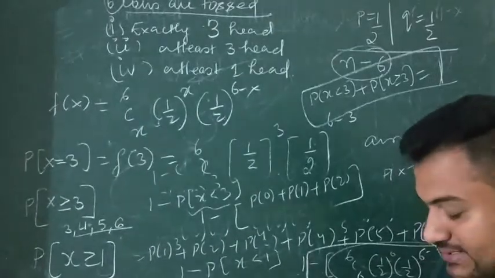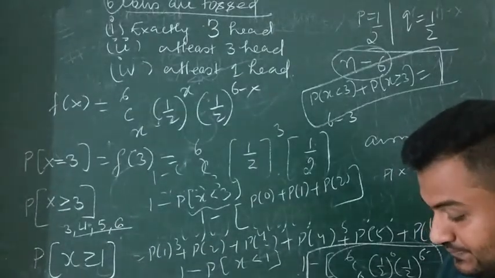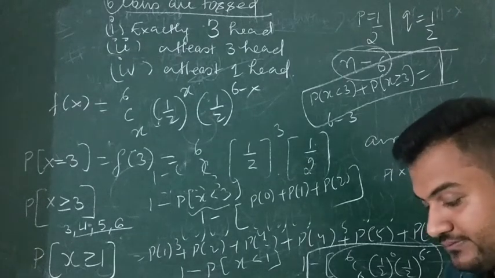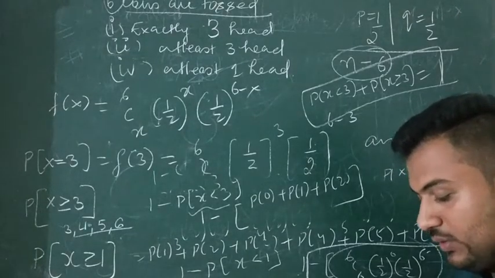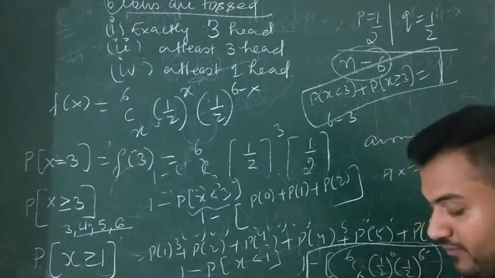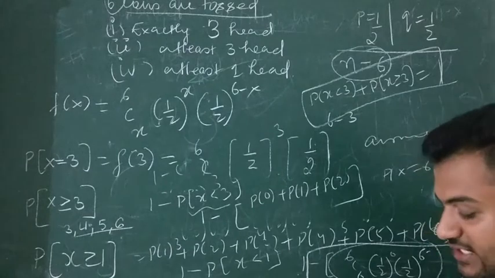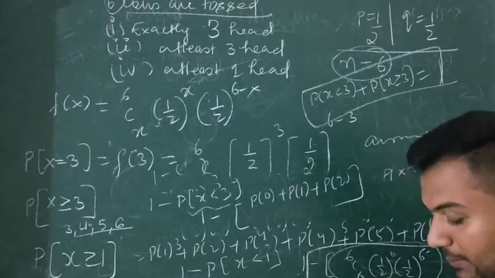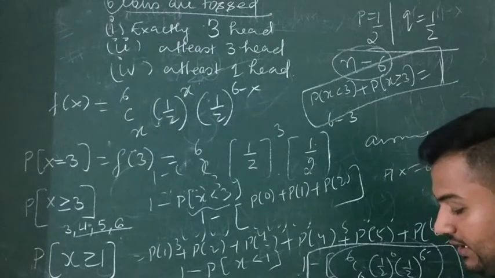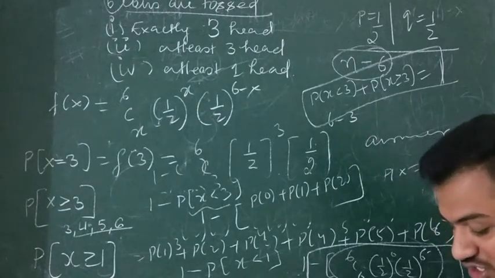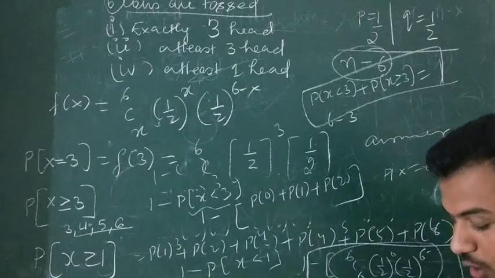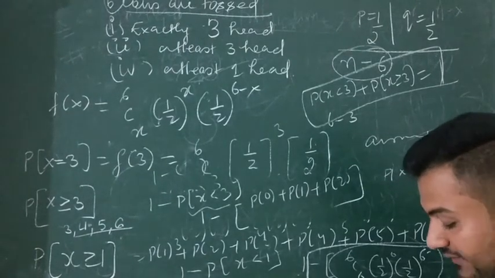Last question we are doing is this. In sampling a large number of parts manufactured by a company, the mean number of defective parts in a sample of 20 is 2. Out of 1000 such samples, how many will contain at least 3 defective parts?